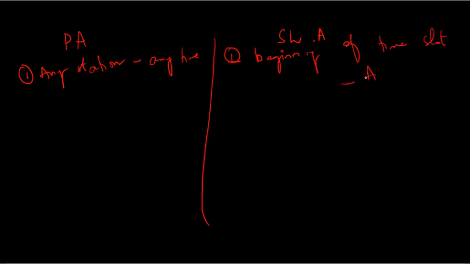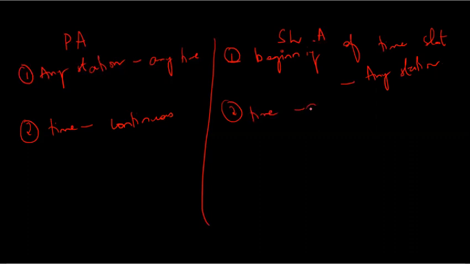But any station, so I'm talking about any station only. Any station can transmit the data at the beginning of the time slot. And the time is continuous over here. It is not synchronized globally. And here in this case, the time is discrete. That is, we have divided the time into some kind of slots.